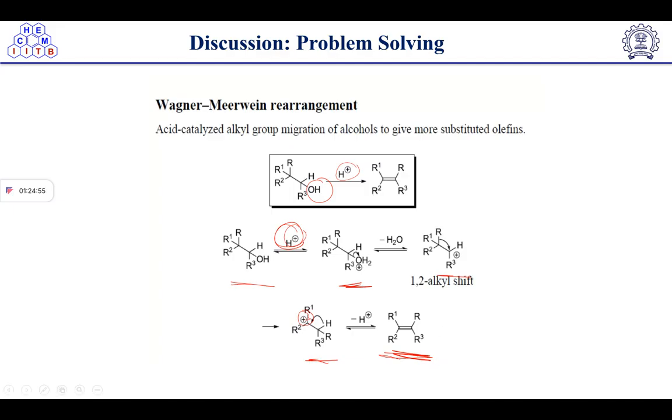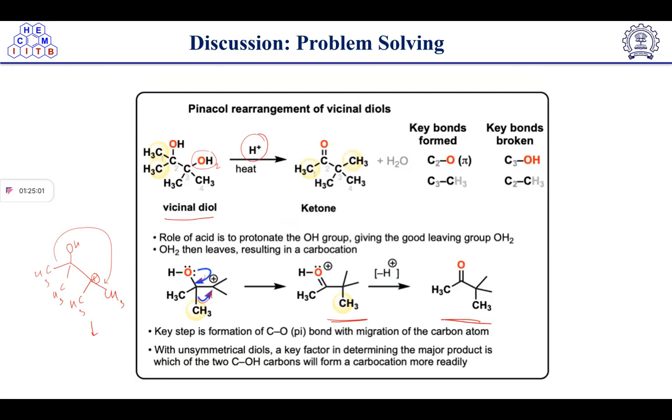So this is known as a Wagner-Meerwein rearrangement reaction because the alkyl group is getting rearranged here. Then we have discussed the pinacol rearrangement reaction of vicinal diol. This is also in acidic condition, right?